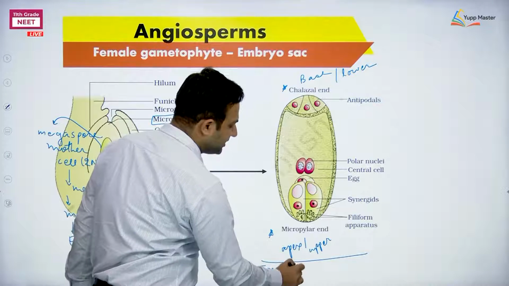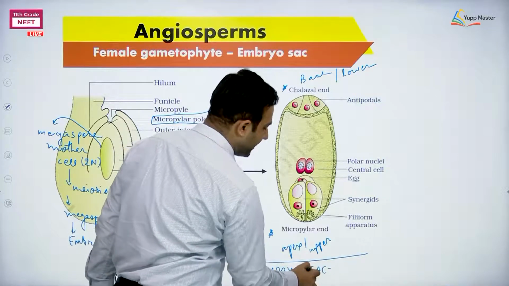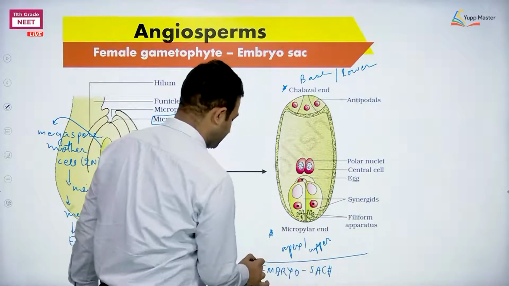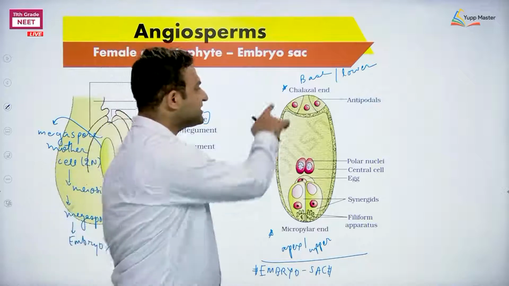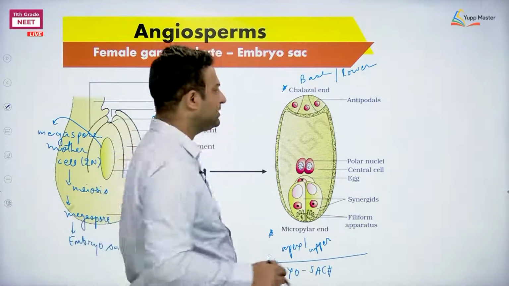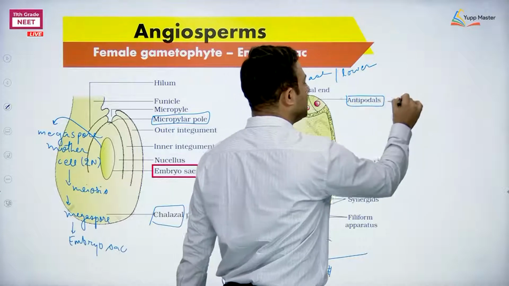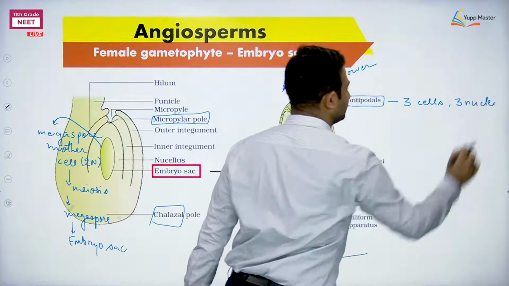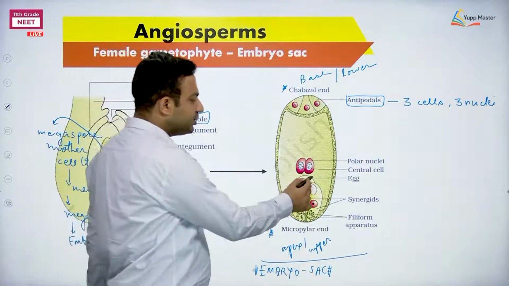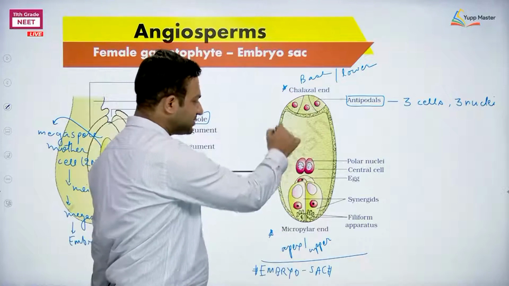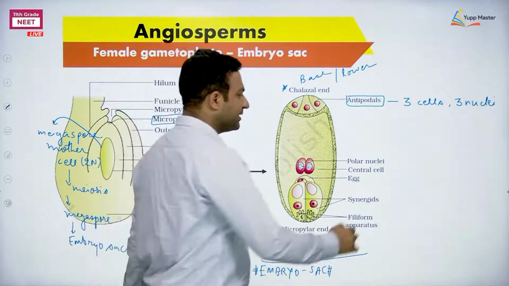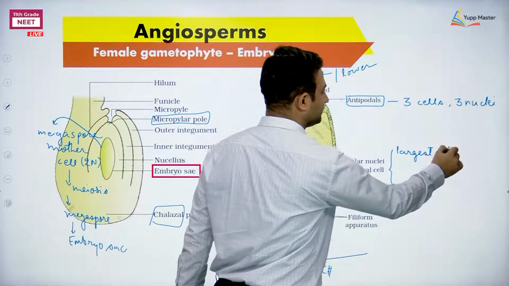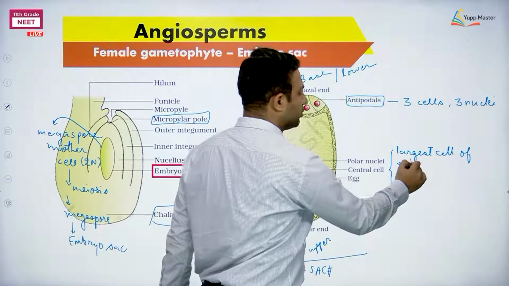Now please mention these characters which are shown in the diagram. Clear? What are the important characters here? One by one. Towards the chalazal side there are 3 cells. How many? 3 cells. They are named antipodals. And 3 nuclei as well. In the center you are observing the central cell. The central cell is this much big. Central cell means the biggest one, the largest cell of the embryo sac. No doubt about this.